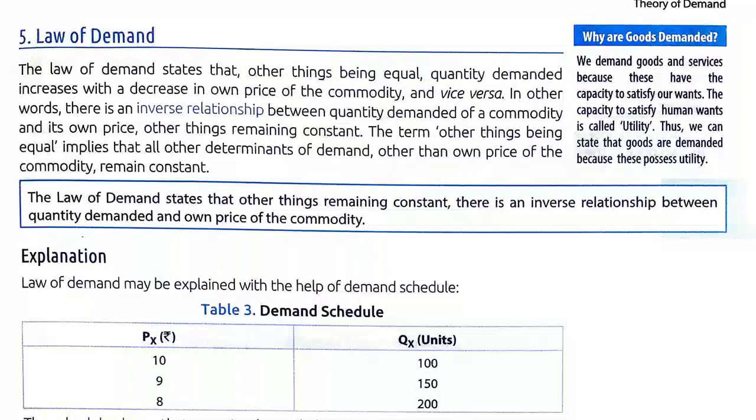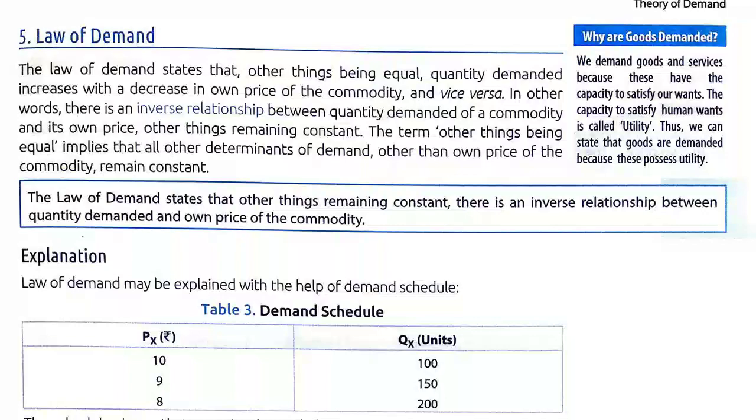It states that if the price of the commodity increases, the demand for the commodity will decrease, and if the price of the commodity decreases, the demand for the commodity will increase. That means there is an inverse relationship between quantity demanded of a commodity and its price, other things remaining constant.